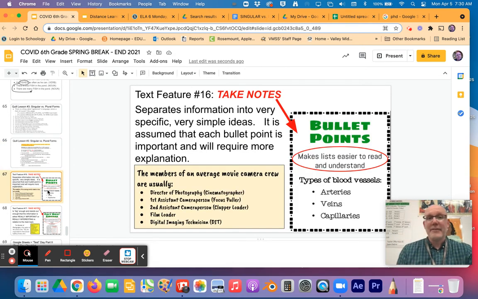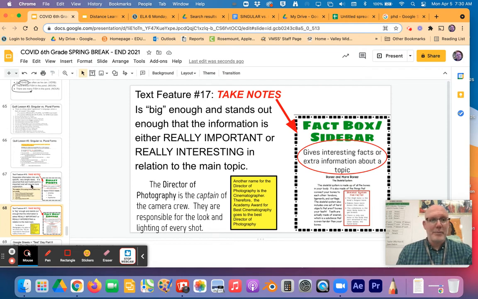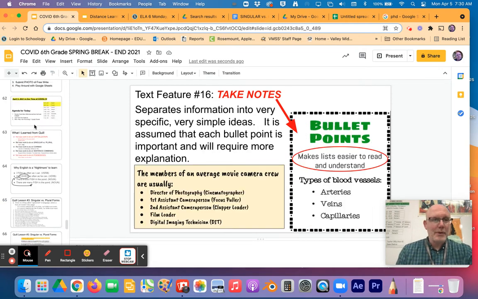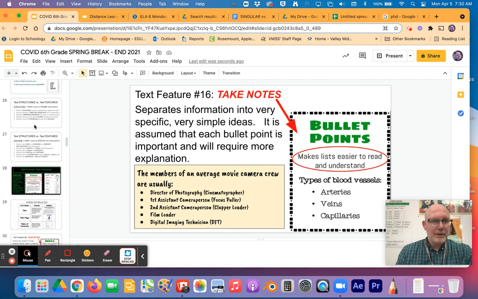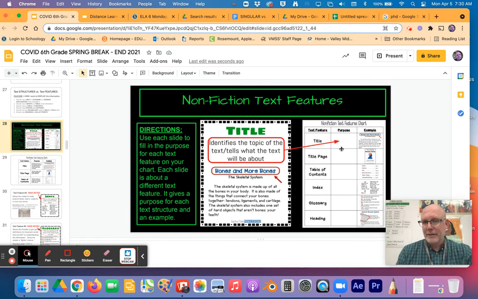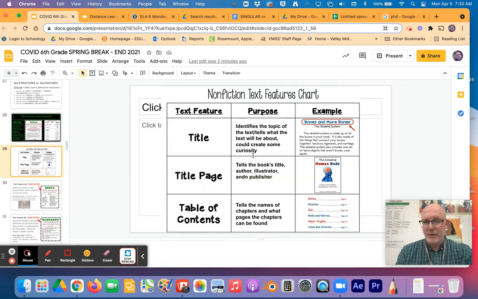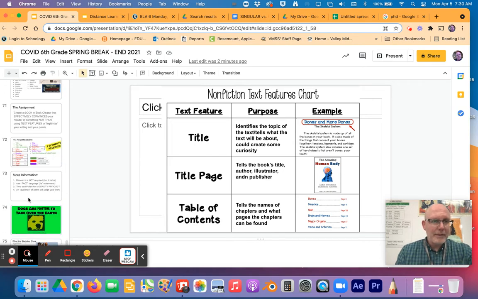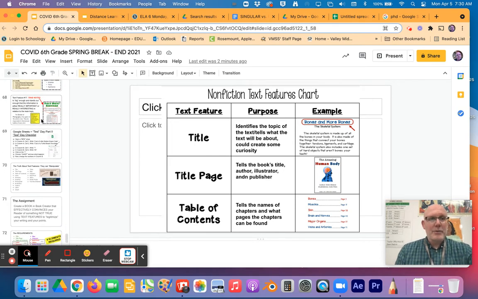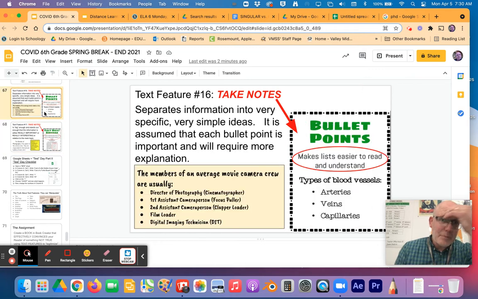There's only two left. There are bullet points and there are fact box or sidebar. Okay, so this would be a moment where you switch over to this thing, right? We're almost done. Right there's your sheet. I want you to have that sheet. That's your checklist sheet. You need that. And you've been taking notes all along if you've been following along. So we got two more, and the first one is bullet points.